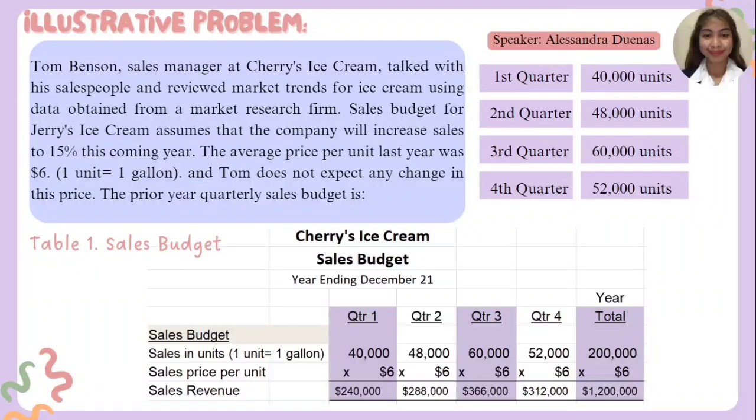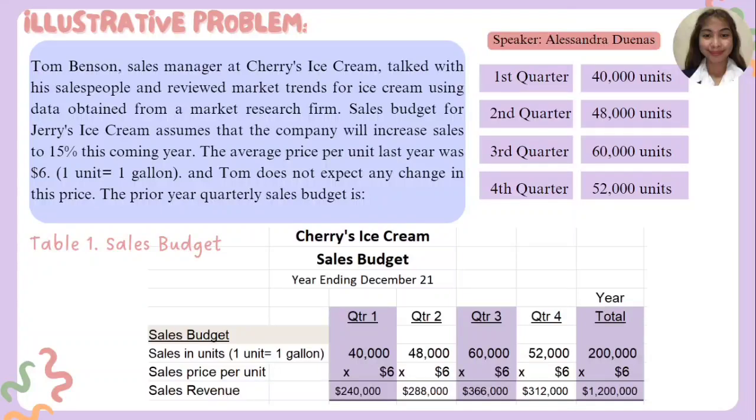The problem is Tom Benson, sales manager at Jerry's Ice Cream, talked with his salespeople and reviewed market trends for ice cream. Using data obtained from a market research firm, the sales budget for Jerry's Ice Cream assumes that the company will increase sales by 15% this coming year. The average price per unit last year was $6. One unit is equivalent to 1 gallon. Tom does not expect any change in this price.